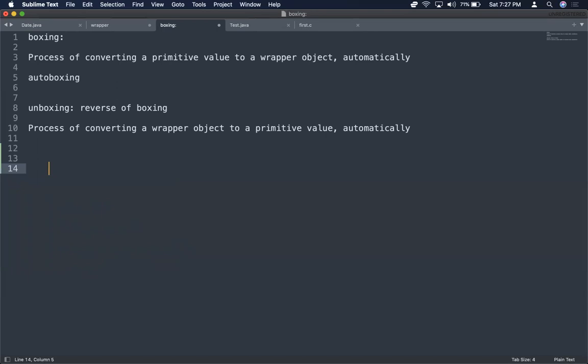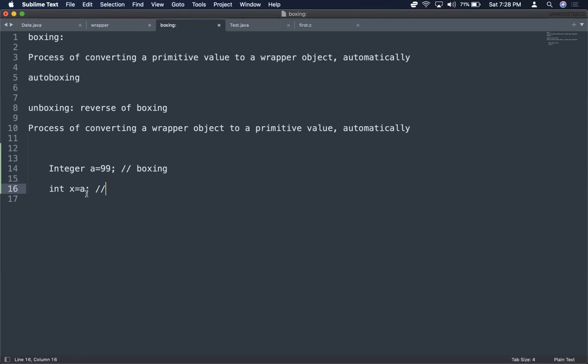As an example, you have an Integer object a referring to the value 99. In the first statement, autoboxing happens because a primitive value is getting converted to a wrapper object. This is called boxing or autoboxing. Now I have int x, a primitive type. Now I am saying int x = a. What is a? It is an Integer object.